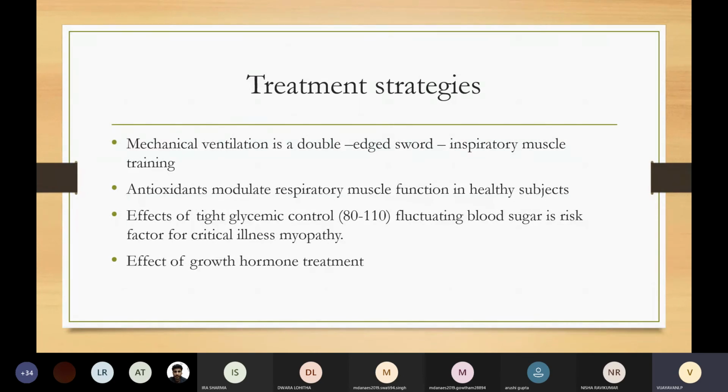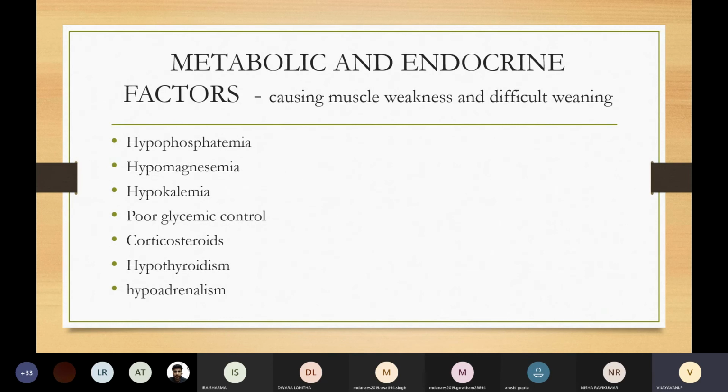Mechanical ventilation is a double-edged sword. Because of inspiratory muscle weakness, inspiratory muscle training should be given. Antioxidants can modulate respiratory muscle function. There are some studies showing some effect of growth hormone treatment in improving muscle function, and effects of tight glycemic control in reducing critical illness myopathy. All this doesn't have outcome benefit. Metabolic and endocrine factors causing muscle weakness and difficult weaning are hypophosphatemia, hypomagnesemia, hypokalemia, poor glycemic control, corticosteroids, hypothyroidism, and hypoadrenalism.